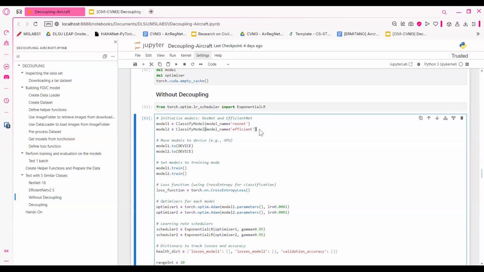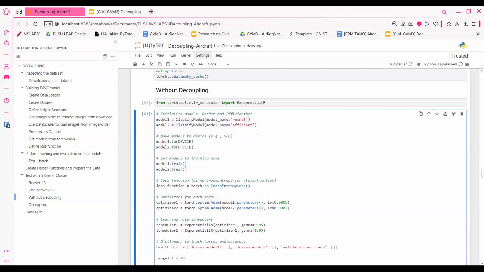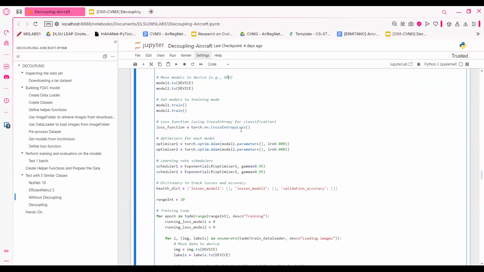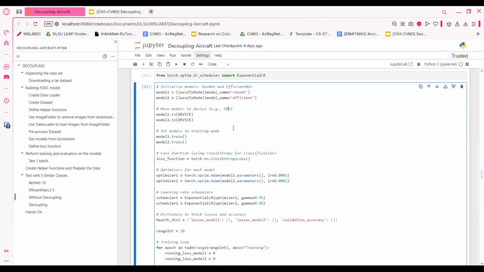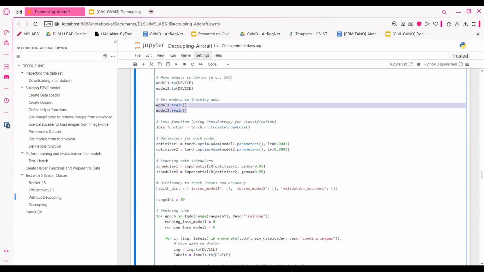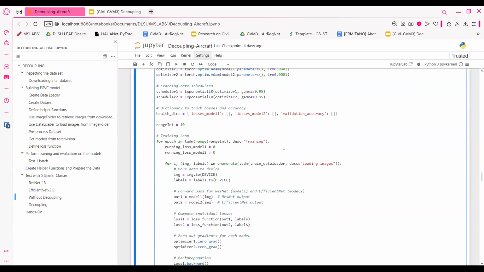So here we're going to do some learning where we combine the two models and then we train them together. Here's the version without decoupling. Take note this is just the basic image classifier, just so we get a hang of it first before we implement the decoupling. So okay, we're going to call model 1, model 2. We set it to the device, we train the models, then loss function, optimizer, and so on and so forth.